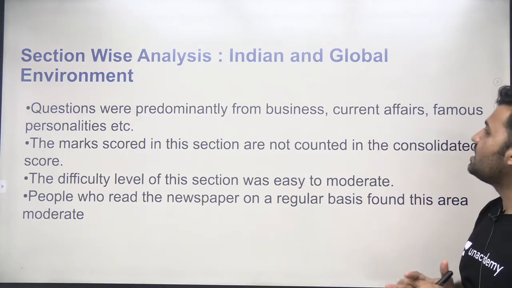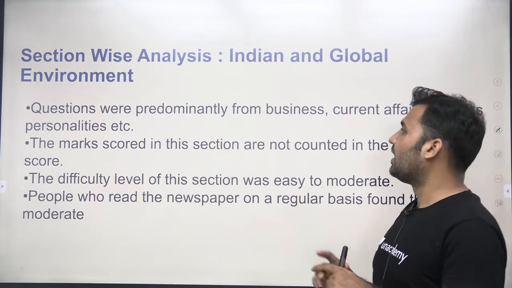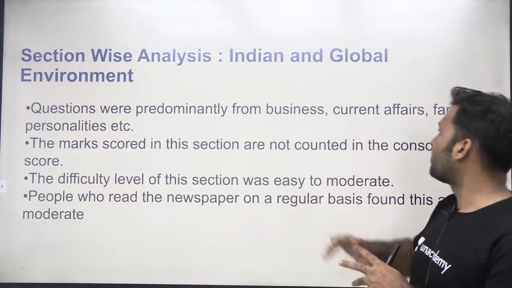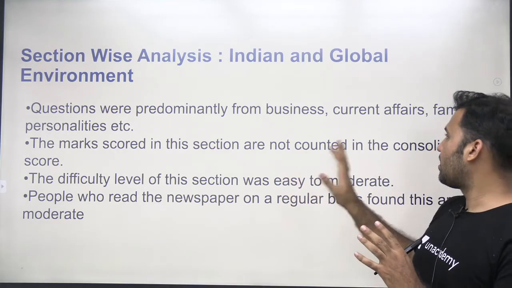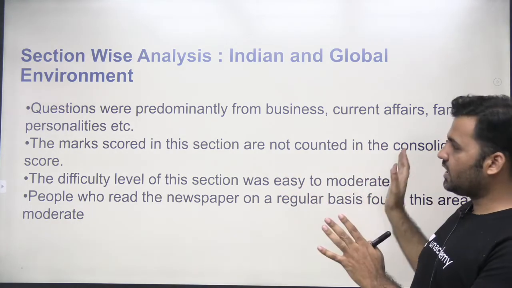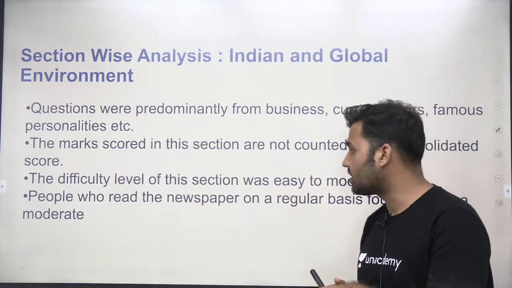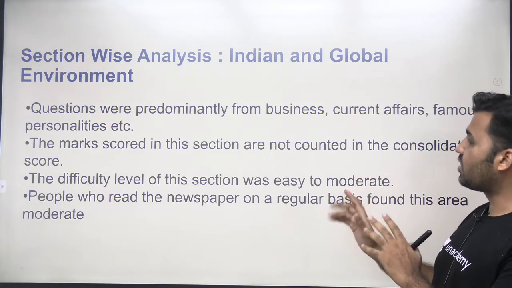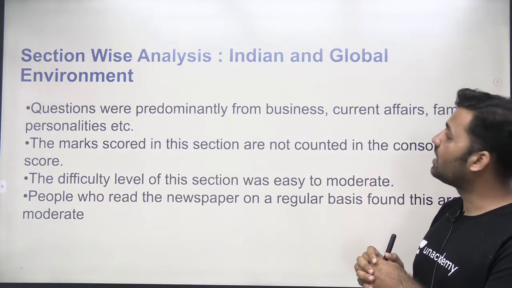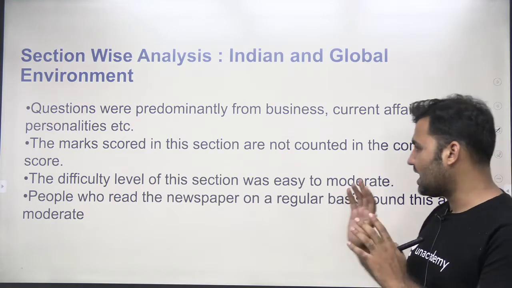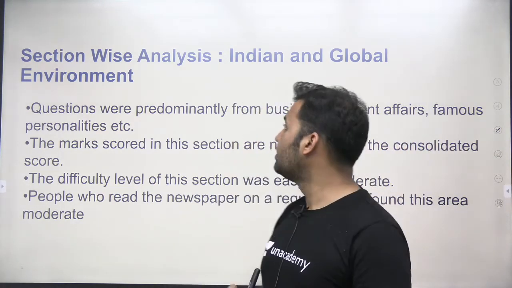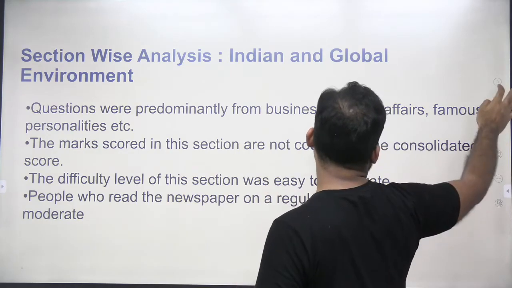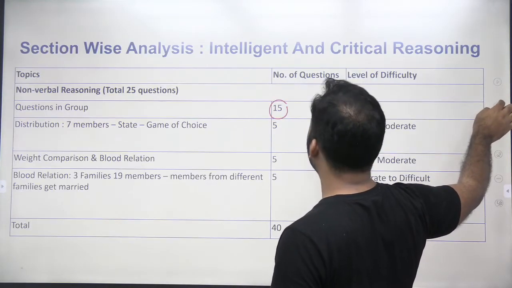Then talking about the Indian and global environment section, the questions were predominantly from business, current affairs, and famous personalities. The marks scored in this section are not counted in the consolidated score, so it will not help in the percentile. The difficulty level of this section was easy to moderate. It's very important that you clear the cutoff of this section. If you're reading the newspaper on a regular basis, you will definitely be able to get through this section.